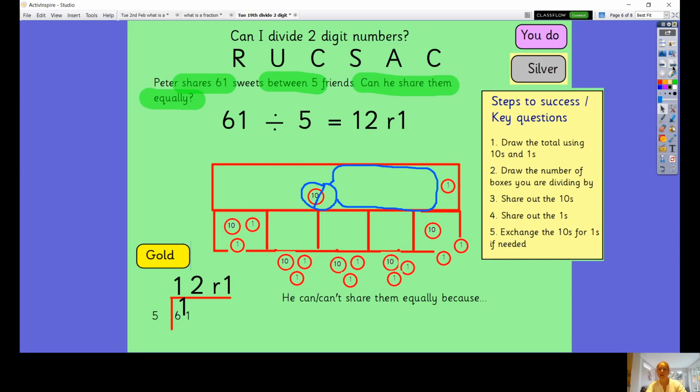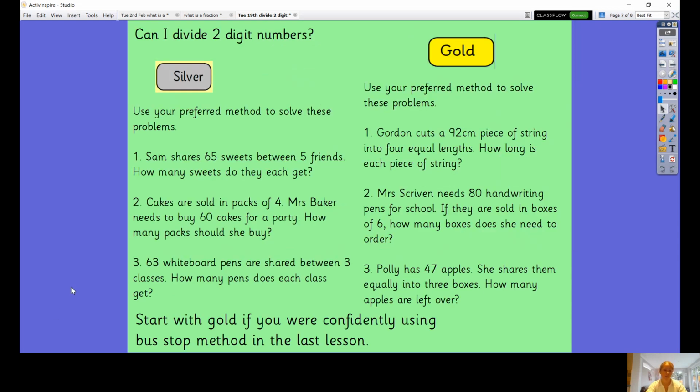Okay, so I'm going to move on now to your tasks. If you've been really confident doing the bus stop method, then I would suggest you start on gold and then move on to platinum if you have time. And the rest of you, I would suggest that you start on silver.